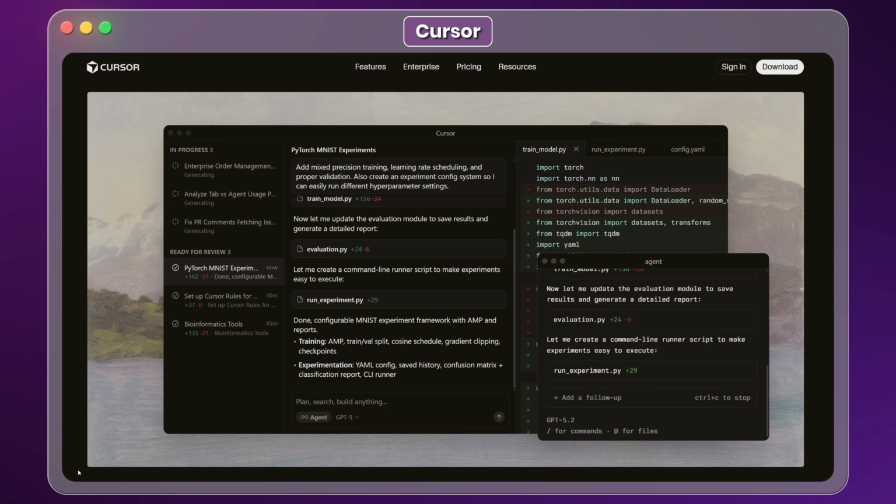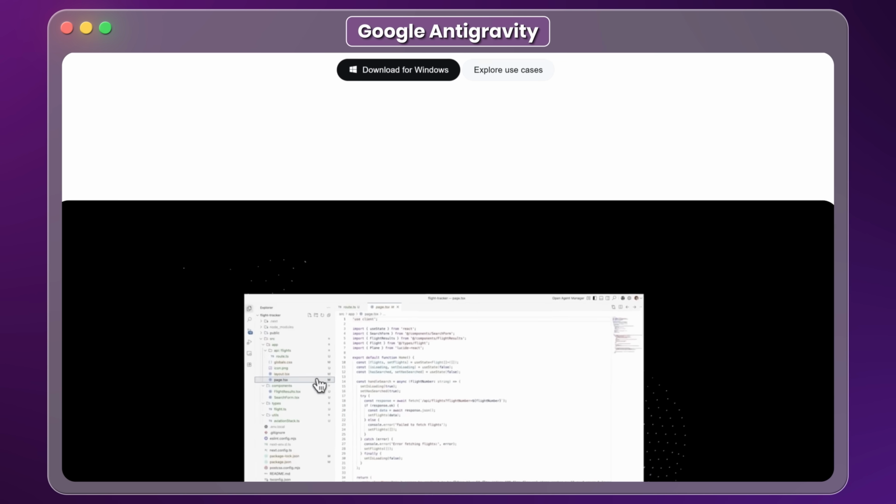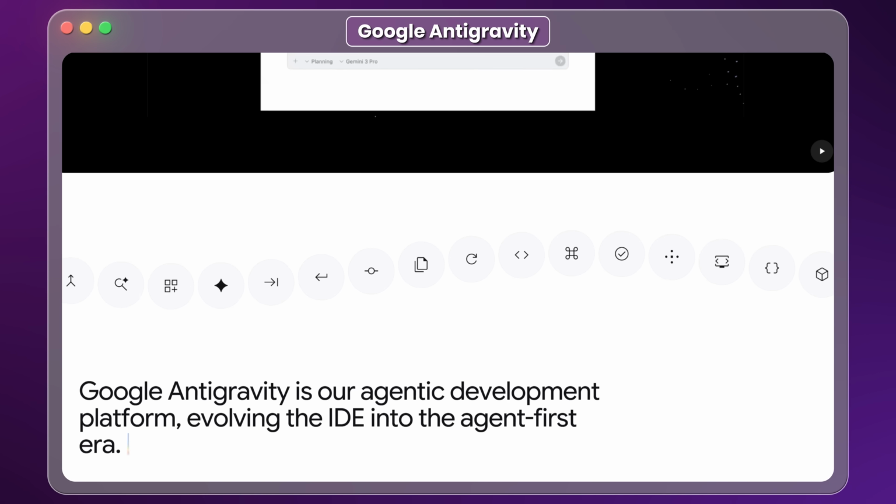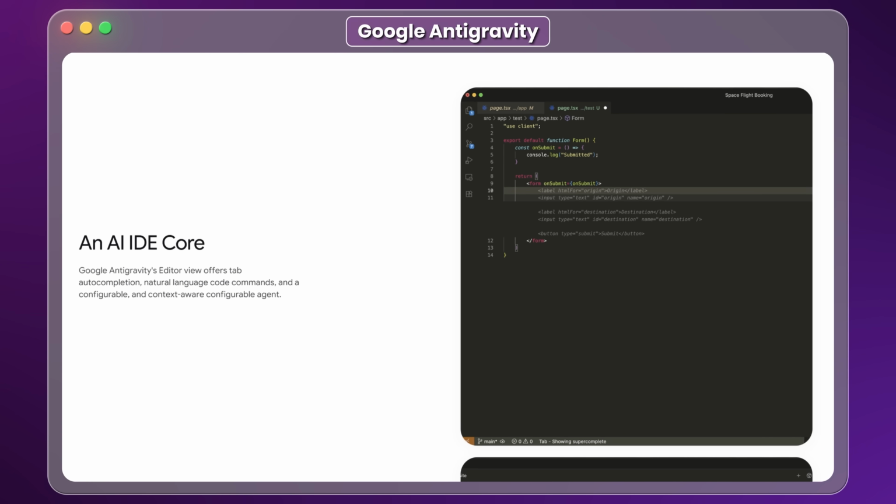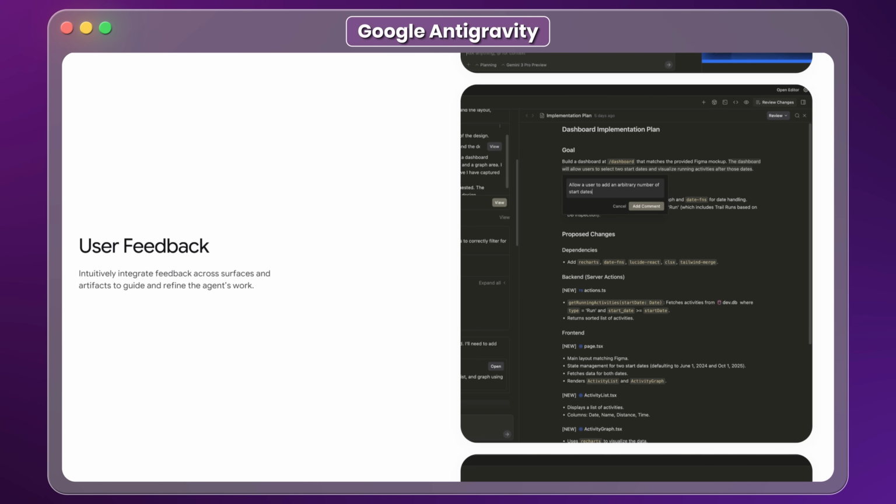And on the pro end, we are seeing a shift to agent-first IDEs. Tools like Cursor have dominated this space, but now we have Google Anti-Gravity. This is a new type of editor where you act as the architect, and autonomous agents handle the coding, testing, and debugging in the background. But whether you use Replit, Cursor, or Anti-Gravity, the shift is the same. AI is no longer just advising you on how to build, it is building for you.